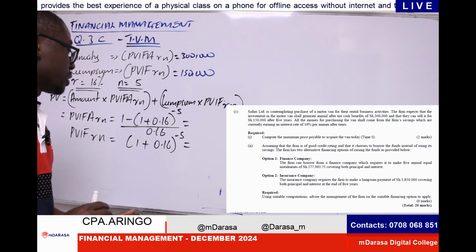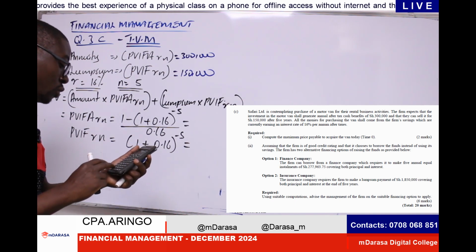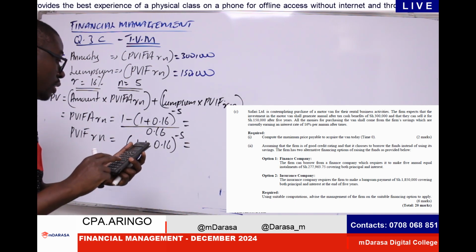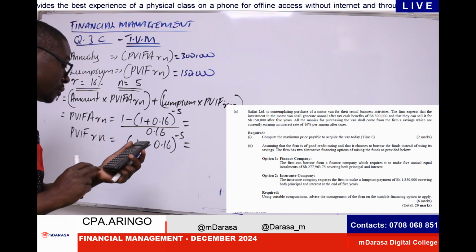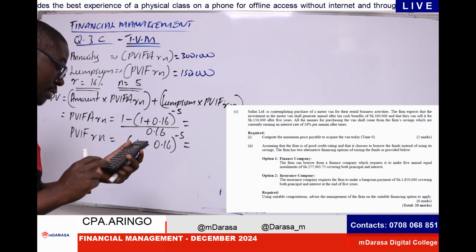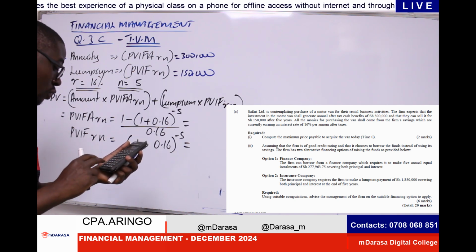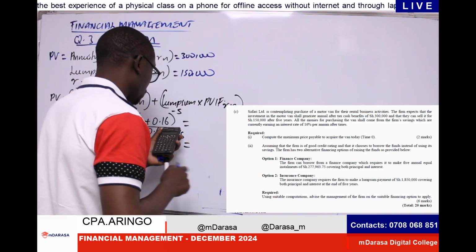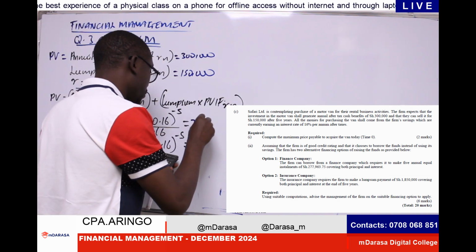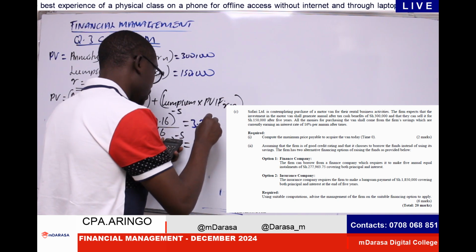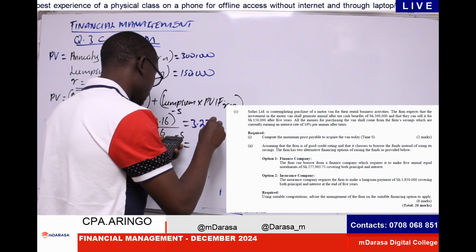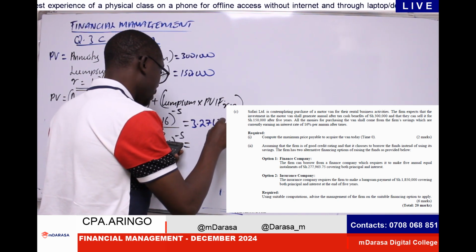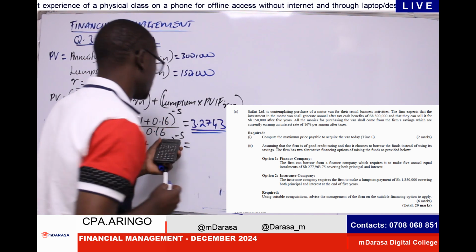So in this context, what will you be having? 1.16 raised to power negative 5. Of course, we take 1 minus the answer and divide by 0.16, to 4 decimal places. Mwalimu is getting this factor, 3.2743. This is the factor that Mwalimu is getting.